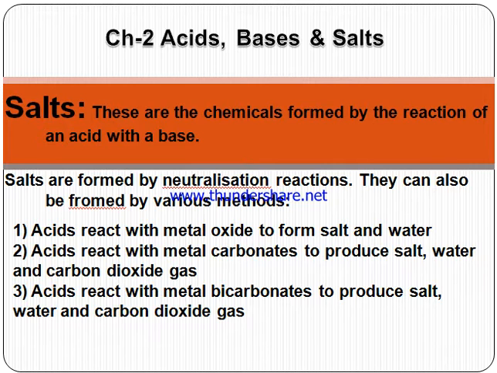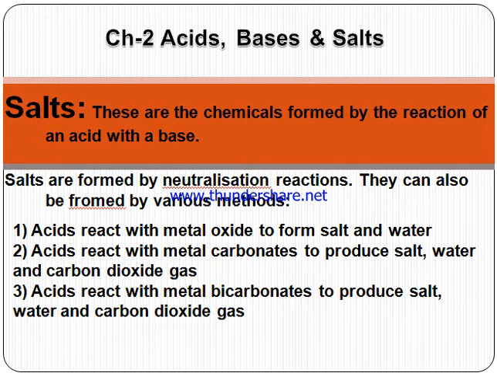These are the chemicals formed by the reaction of an acid with a base. These are the products of the neutralization reaction. Neutralization reaction is done by the combination of an acid with a base. When an acid combines with a base, salt and water are produced. There are some more methods.